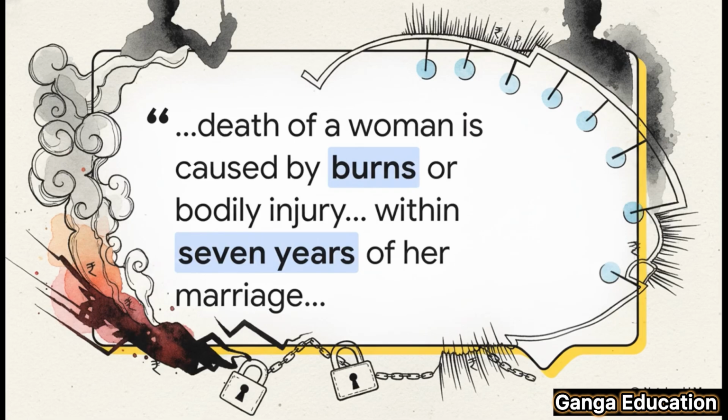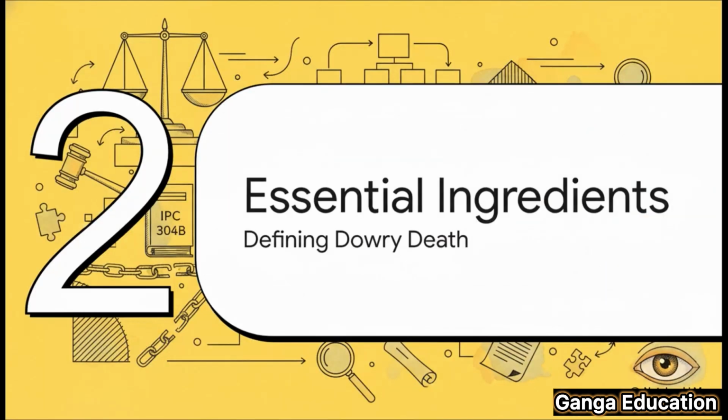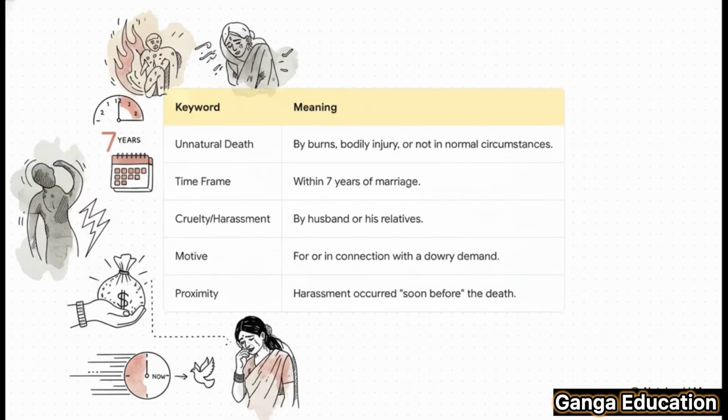Now we move to what is probably the most critical part of this section, especially for your exams, the essential ingredients. Let's break down exactly what the prosecution has to prove in court to make a case for dowry death. So there are 5 essential elements here, and listen carefully. All of them must be satisfied.